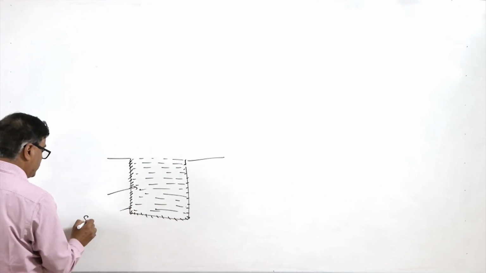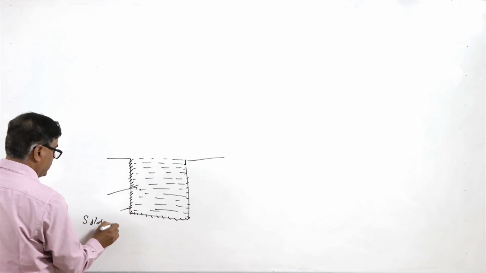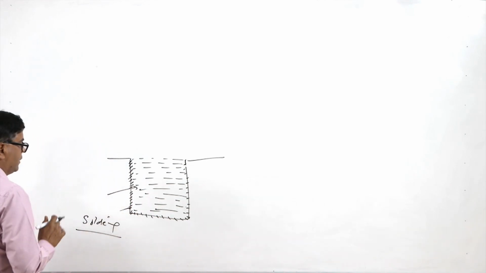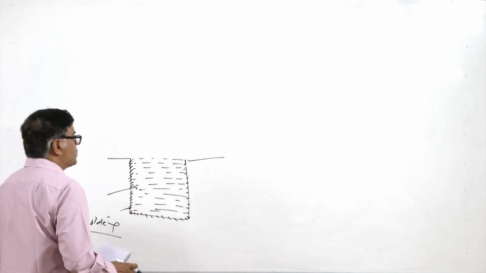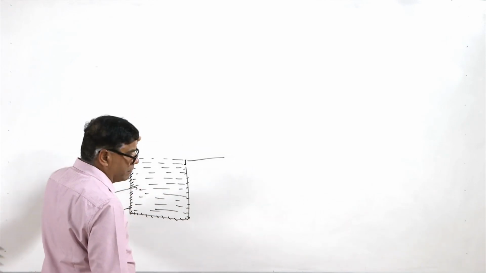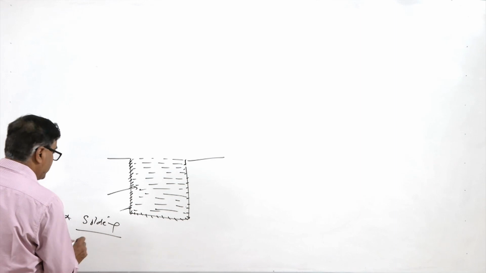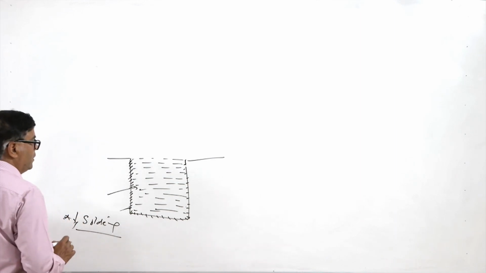This is called soldering of the metal of the casting with the mold wall. So, this will make the withdrawal of the casting difficult. So, this is one thing, soldering needs to be reduced.